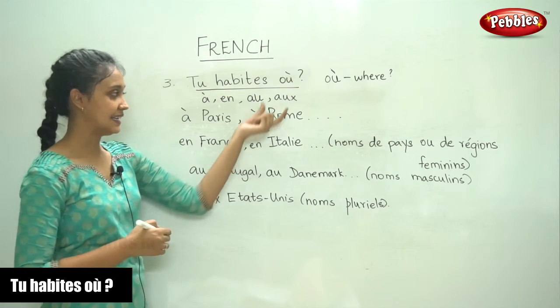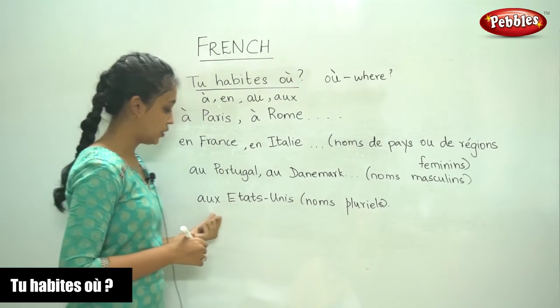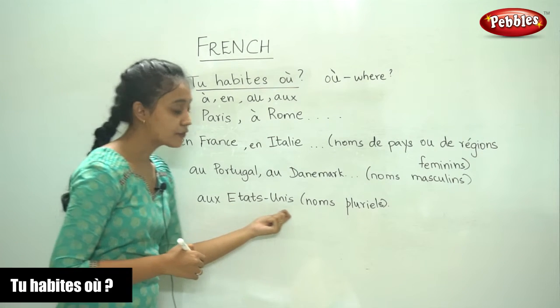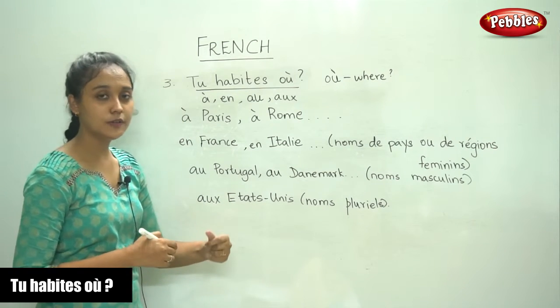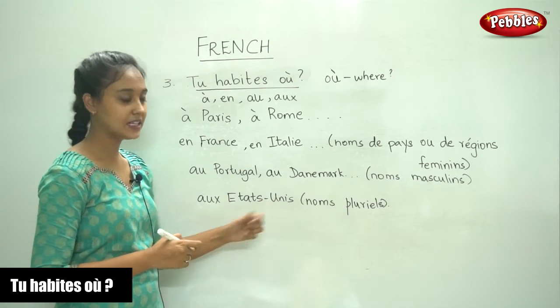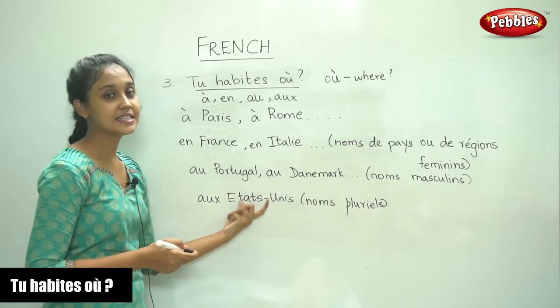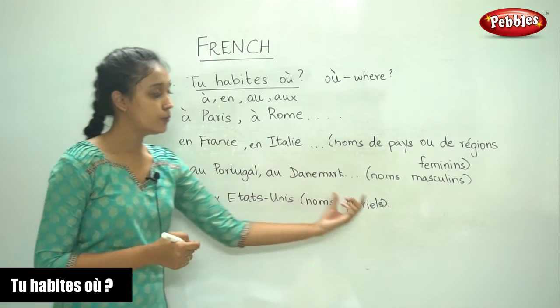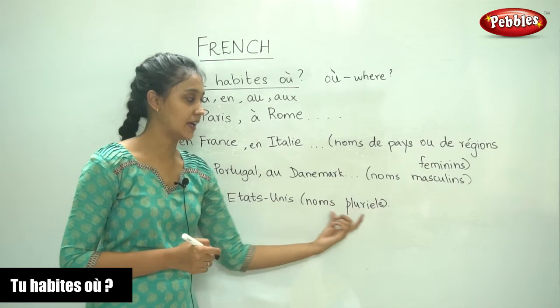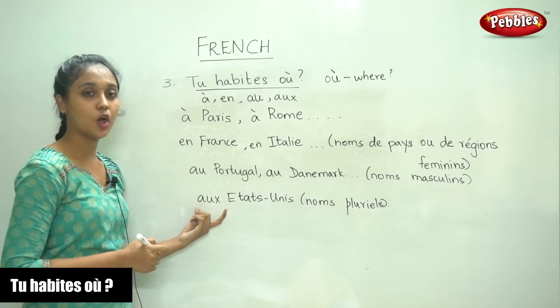And finally, aux. It is in the plural form. The names of countries that are in the plural form will take aux. The example given here is États-Unis, the United States. It is in the plural form, nom pluriel, so we write A-U-X, aux.